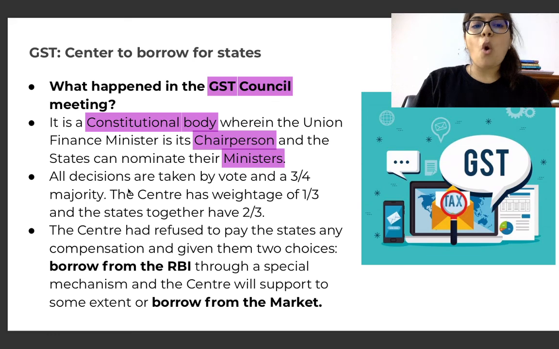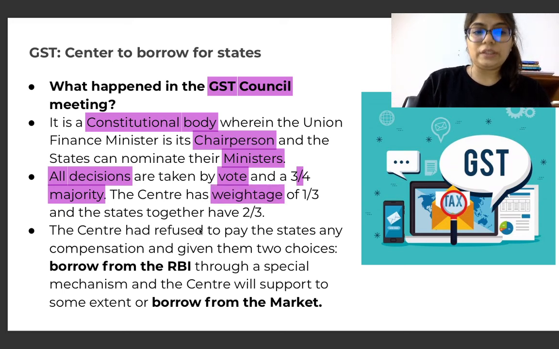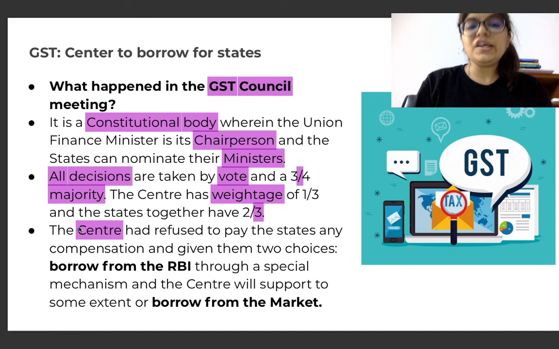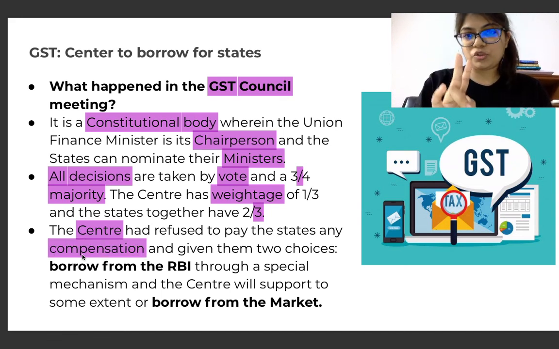Now, all decisions are taken by a vote and a three-fourth majority. The center has weightage of 1/3 and the states together have 2/3 majority. Now the center has refused to pay the states any compensation and has given them two options.